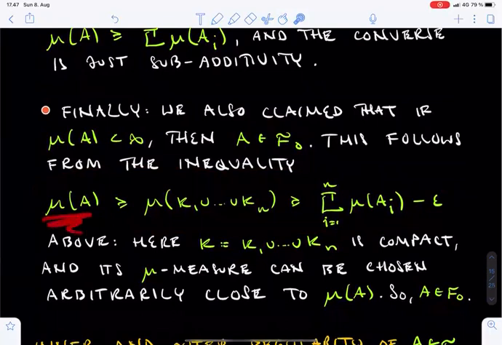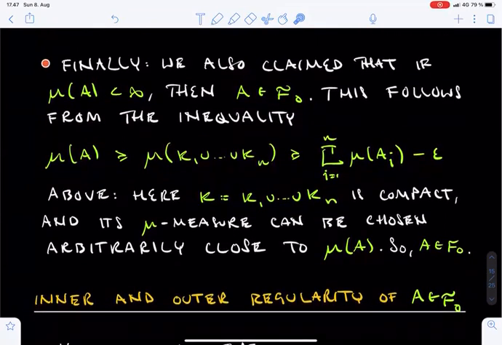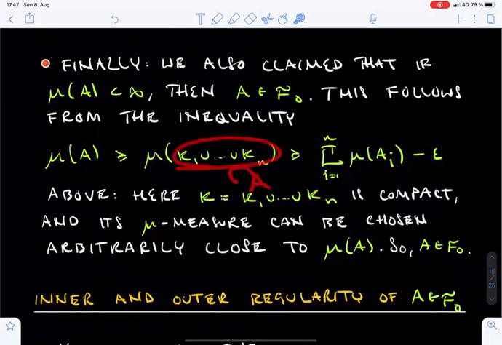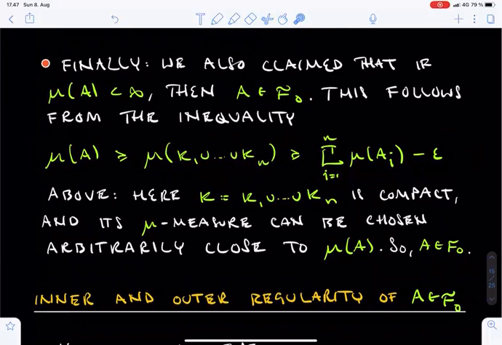Namely, the mu measure of A is greater than the mu measure of the union of the compact sets k1 through to kn, where n is arbitrary. Of course, this union here is a compact subset of A. Moreover, the mu measure of this union is no smaller than the sum of the mu measures of the sets ai with indices between 1 and n minus epsilon. Now, if you let n tend to infinity and epsilon tend to 0 on the right-hand side, you will find the full sum of the measures of the sets ai.